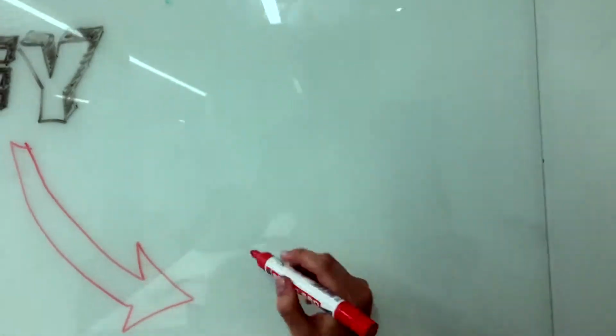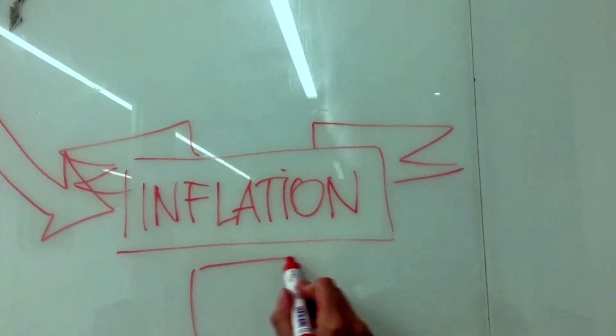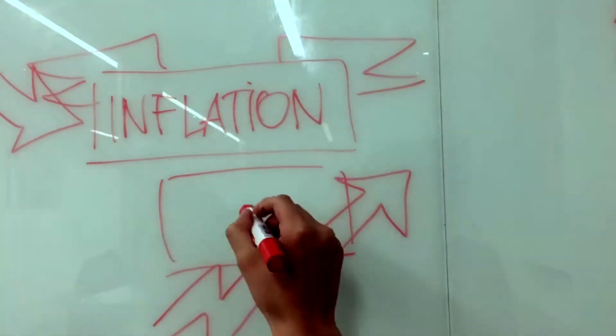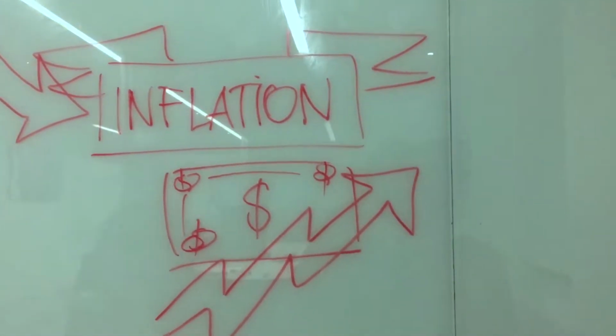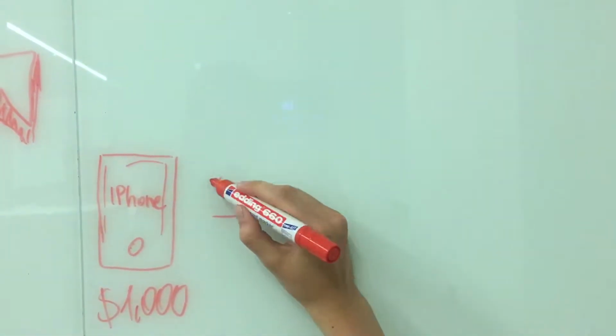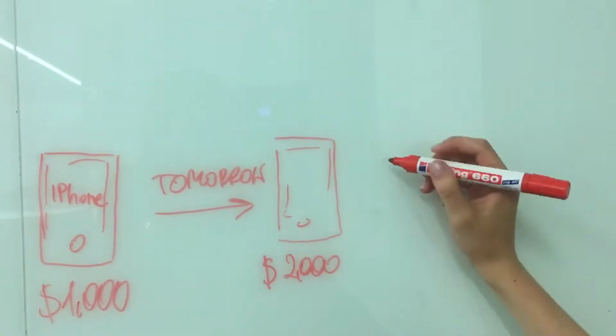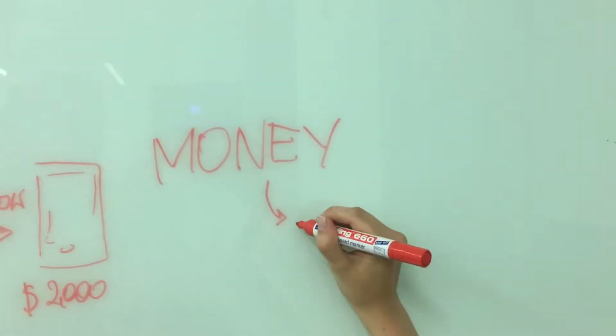Another important factor is inflation. Inflation may be the reason of why money is worth more today than tomorrow, as it reduces the value of money. As an example, assuming you have an iPhone that you bought for $1,000, tomorrow it may cost you $2,000, which is double, showing the value of money has decreased for something that is worth the same.